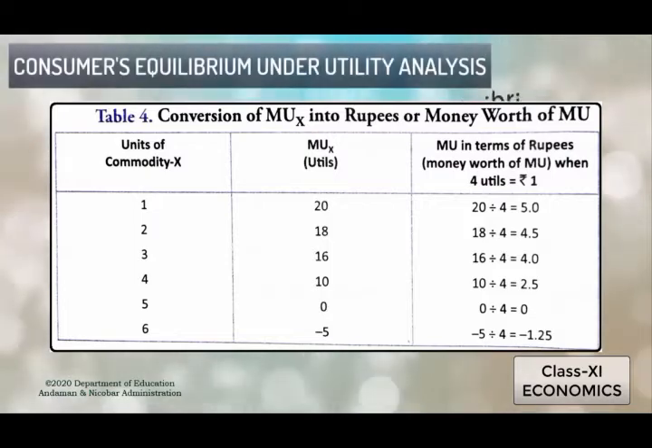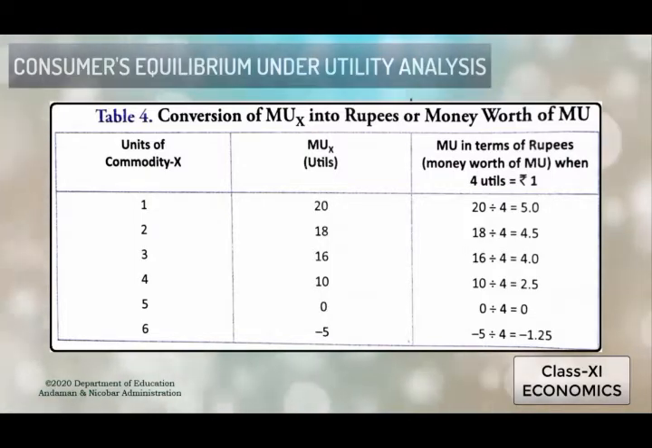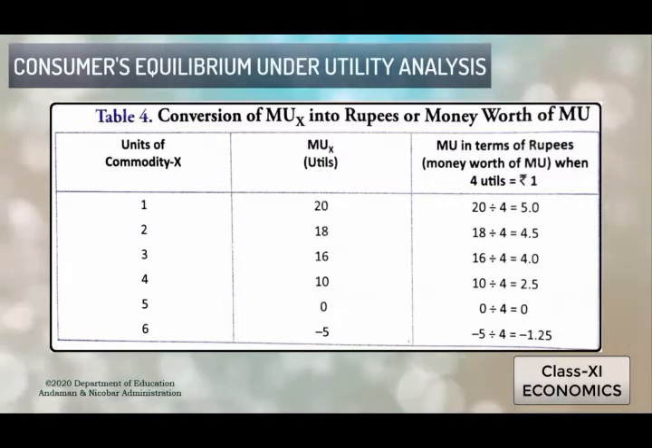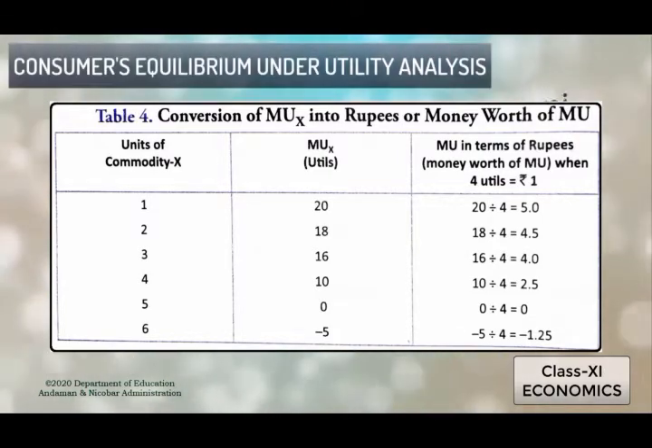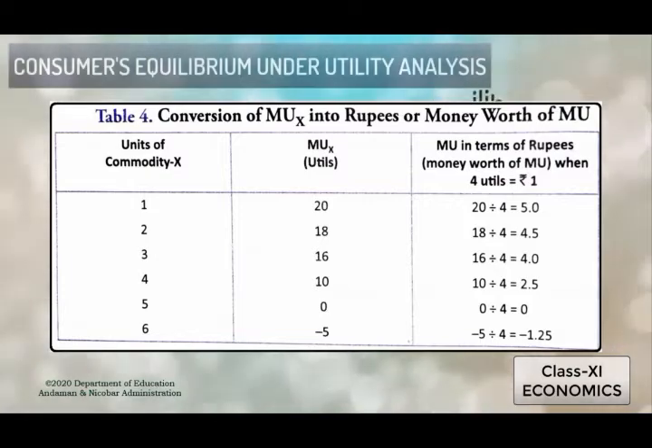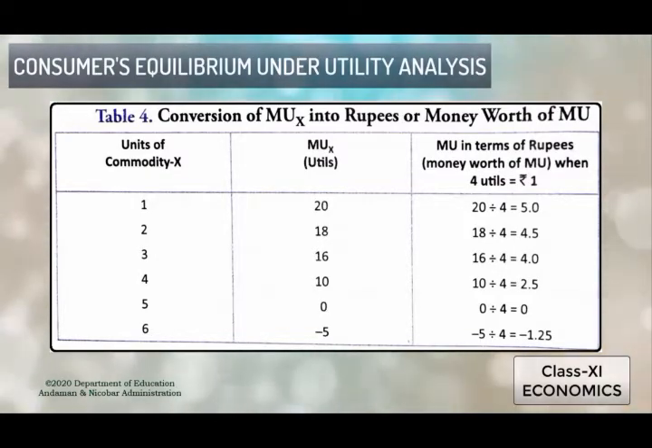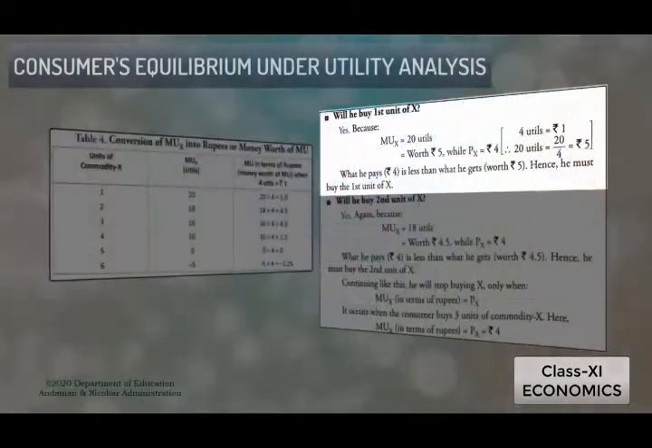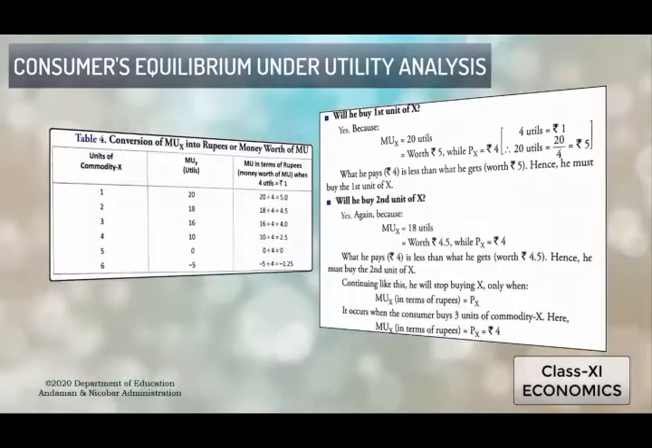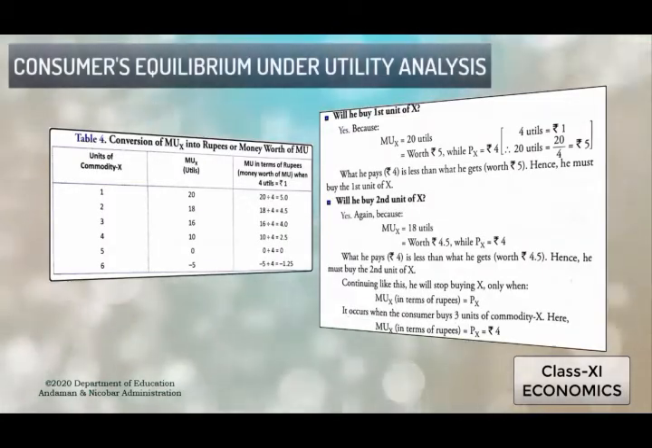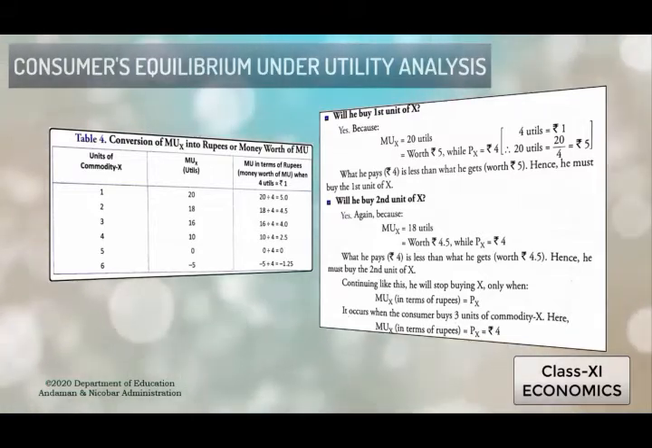So students, now we will have a basic question in our mind: how many units of X will a consumer purchase to be at the state of equilibrium? With the help of this table, we will try to understand at what unit the consumer will get to the equilibrium stage. So look at the first one. Will he buy the first unit of X? At that time we will say yes, of course.